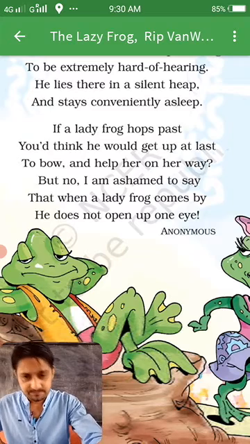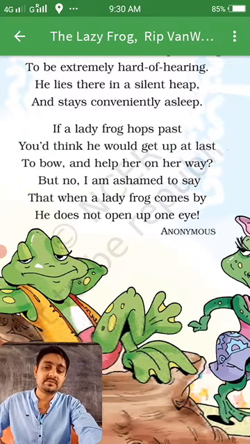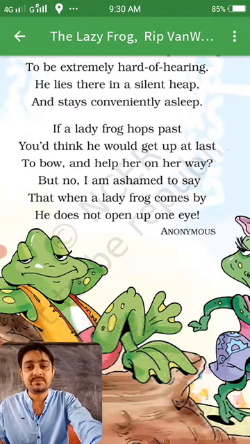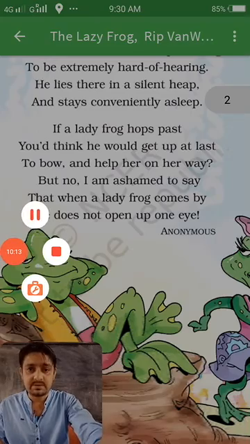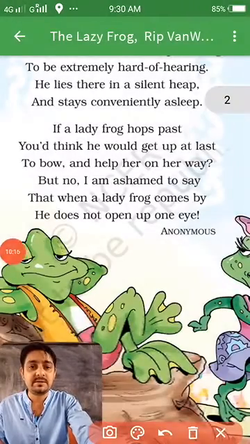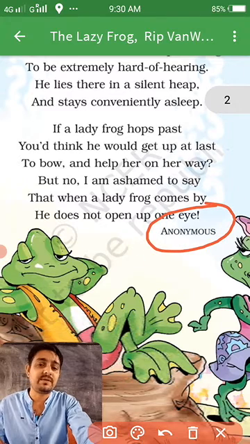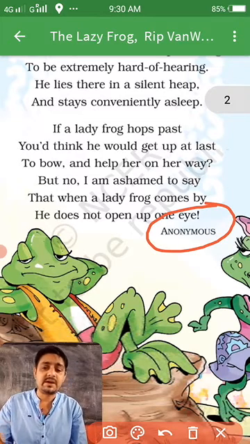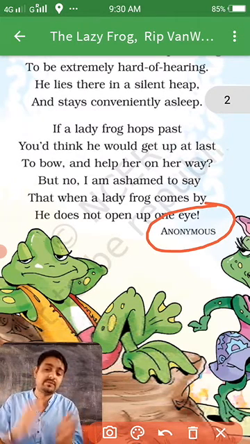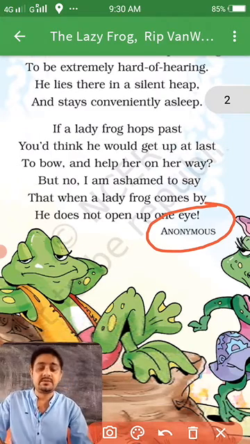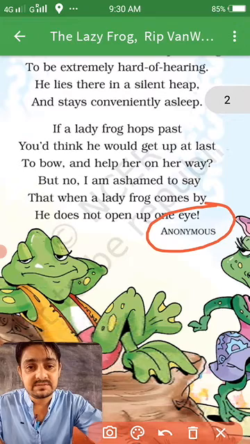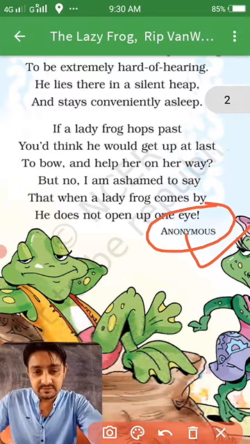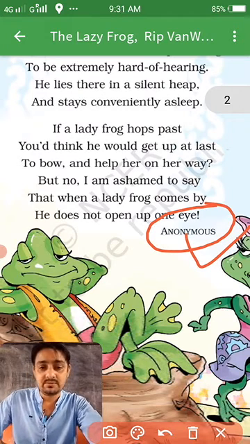If poets used to mention the name, then in the place of anonymous you will find the name of the poet. Whenever after reading a poem you will find the name of the poet, but here what is given is anonymous, meaning unknown. Who has written it is unknown to us. So this is what the poem is all about.